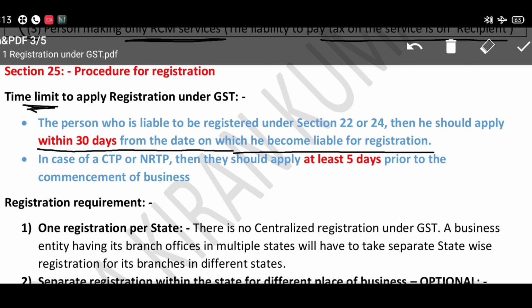And in case of casual taxable persons and non-resident taxable persons, they have to apply at least 5 days prior to the commencement of business. So they have to apply for registration, and only then can they start the business in case of CTP and NRTP, non-resident taxable persons. So this is regarding the time limit. Now we will see the registration requirements.